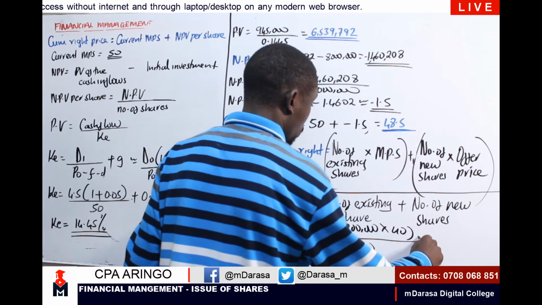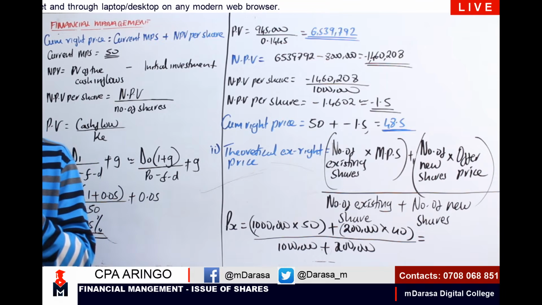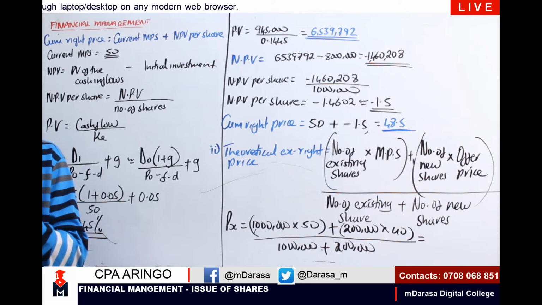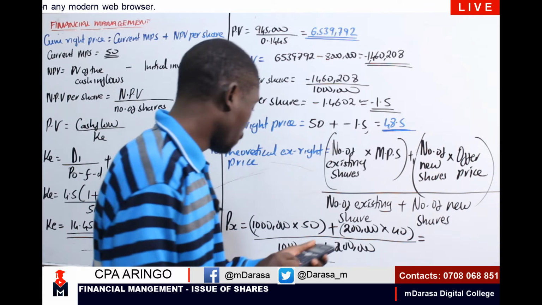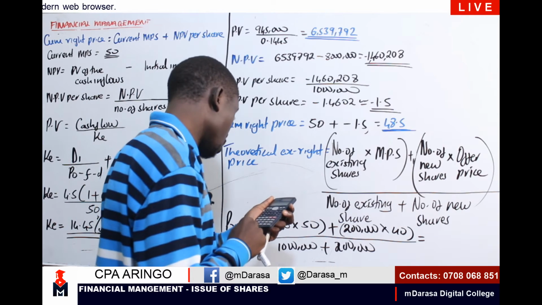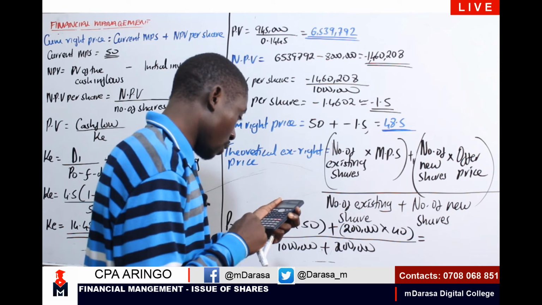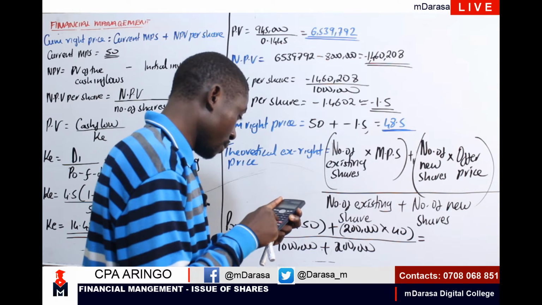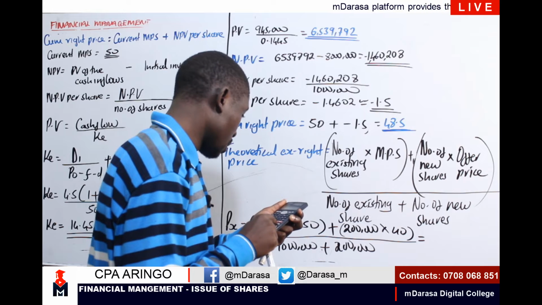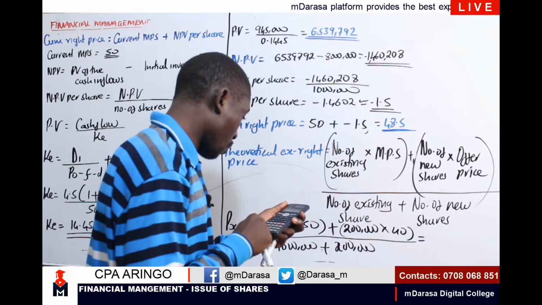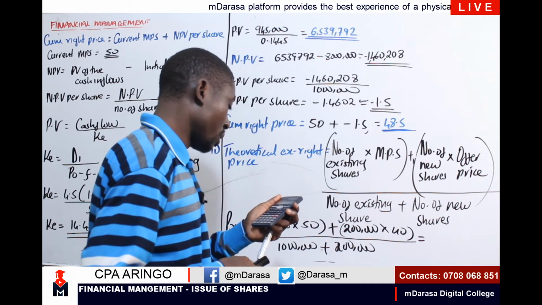So therefore, what will be our theoretical ex-right price? What would be a theoretical ex-right price, my good students? We should be talking, of course, of 1 million times 50 plus 200,000 times 40, and we divide by 1.2 million. I'm getting 48.33.